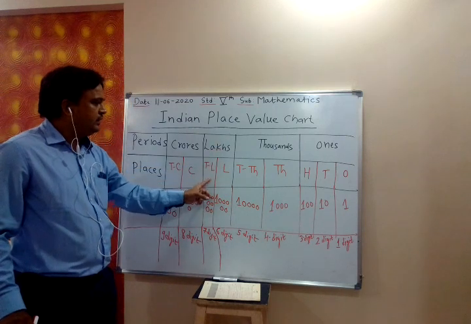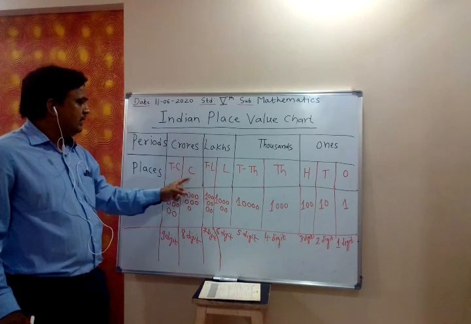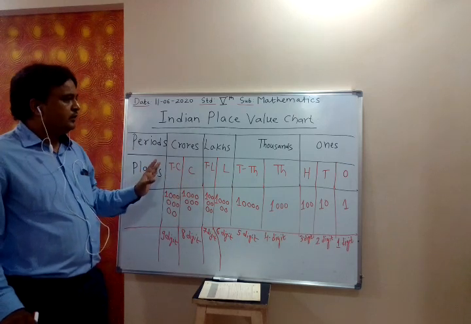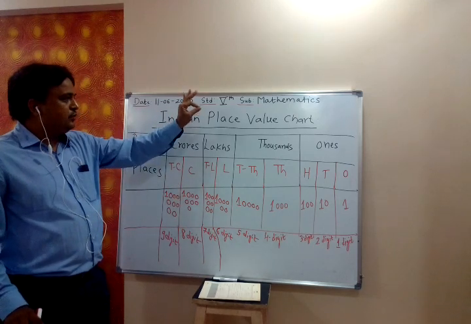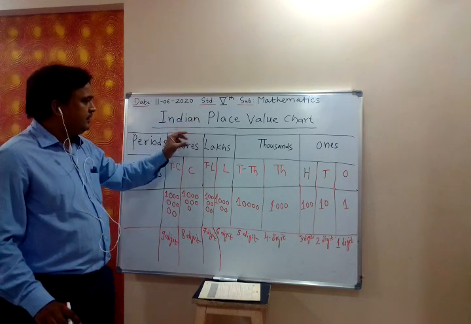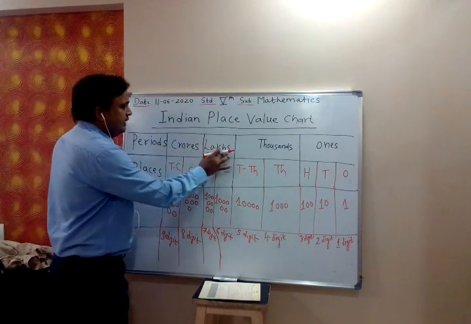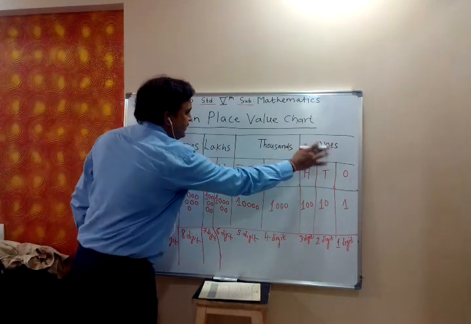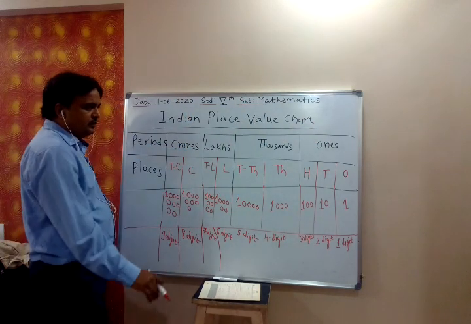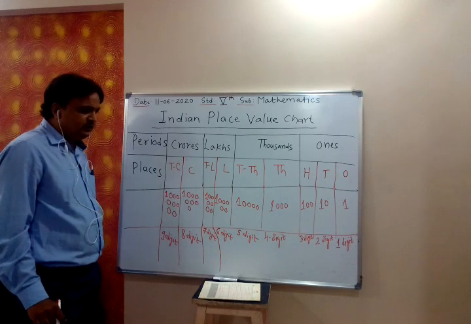Lakhs, two digits, we put a comma. Crores, two digits, and we put a comma. Is it clear, students?